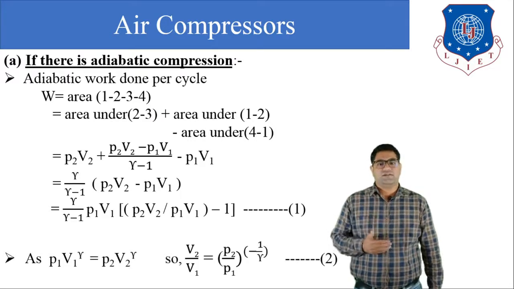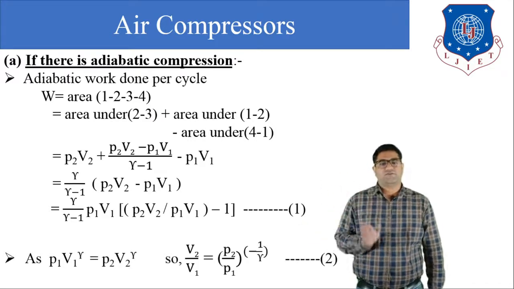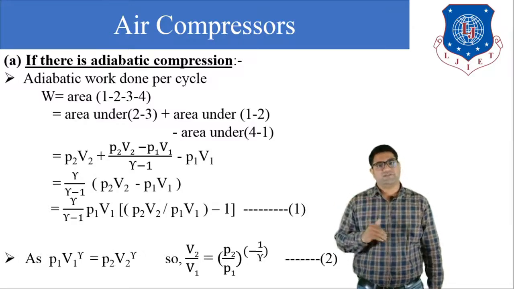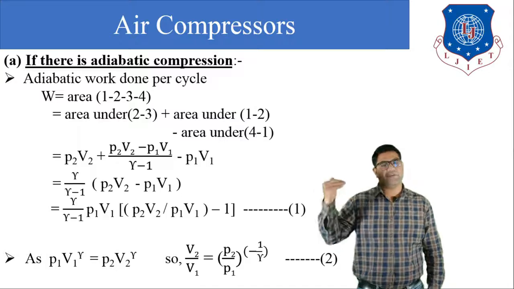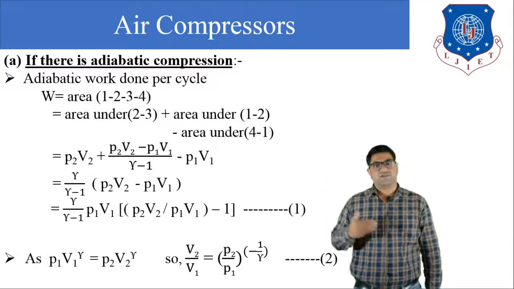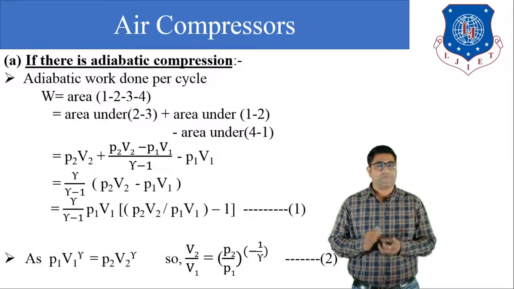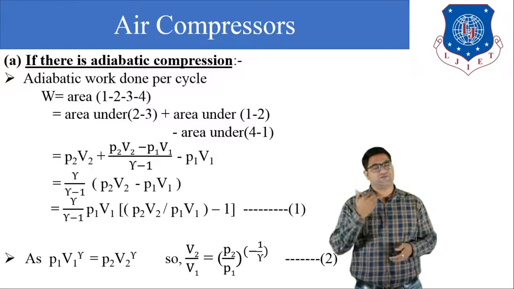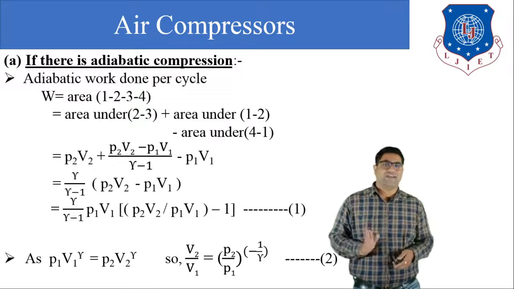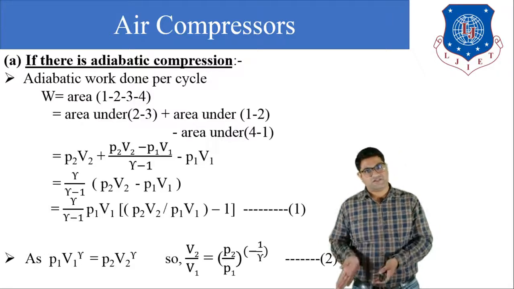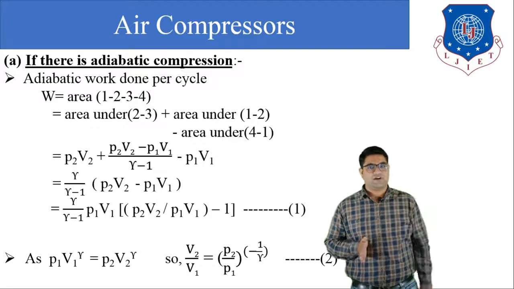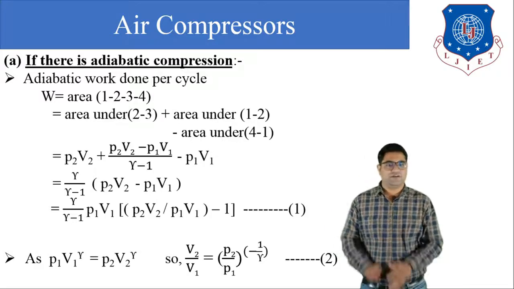Now we know that the 1 to 2 process is the adiabatic process. So for the adiabatic process, we can write the adiabatic law as PV raised to gamma equals constant. So for the process 1 to 2, we can write P1V1 raised to gamma is equal to P2V2 raised to gamma. So we can write that V2 by V1 is equal to P2 by P1 raised to minus 1 upon gamma. So this is our equation number 2.